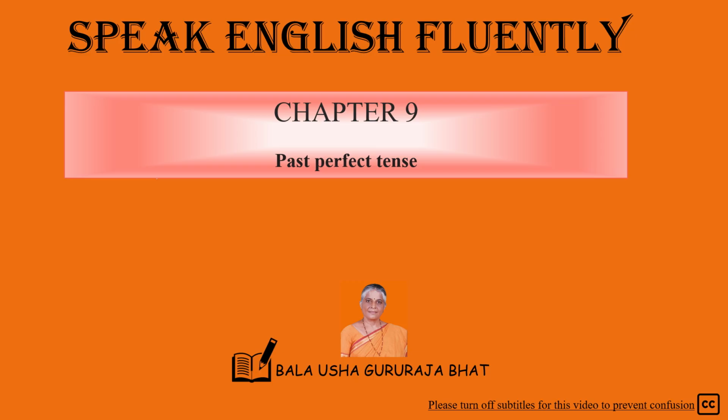Now, the first one, had plus written. Action verb write: write, wrote, written. I had written a letter to my mother, hadn't I? I hadn't written a letter to my mother, had I? Now, questions. Who had written a letter? I had written a letter. What had you written? I had written a letter. Whom had you written a letter to?